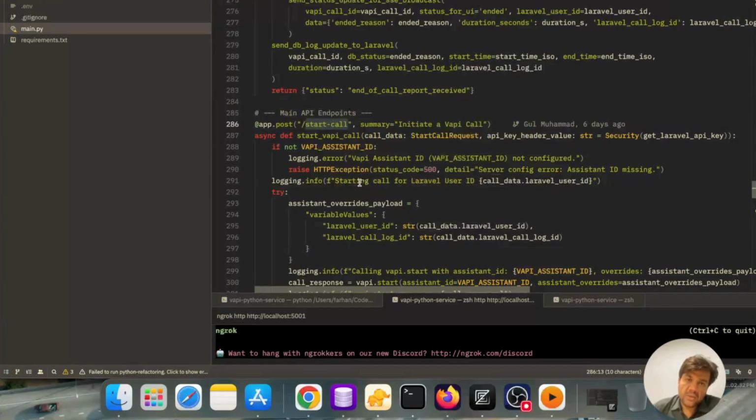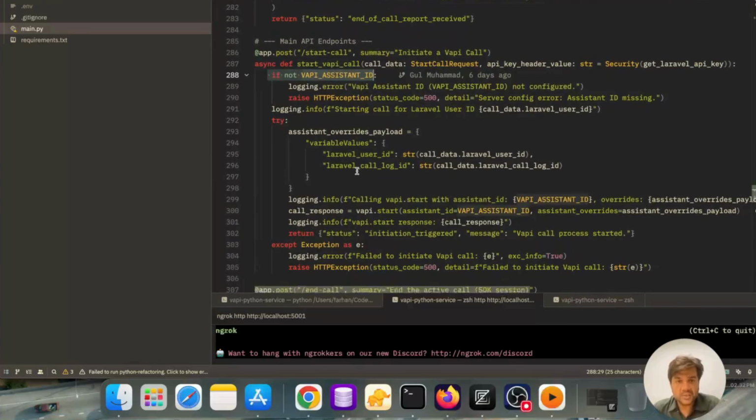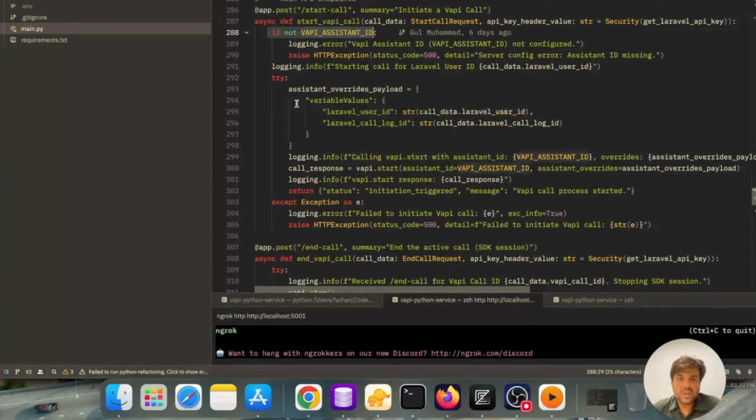When our start call button is clicked on the Laravel side, this API or this URL will be hit. Here we are checking different details, like the VAPI assistant ID. In our try catch block, we are using this assistant overrides payload, and we are passing different arguments to it, like Laravel user ID, call ID, and then logging it. And then we are using the VAPI start function and passing the assistant ID and assistant overrides containing these different arguments.